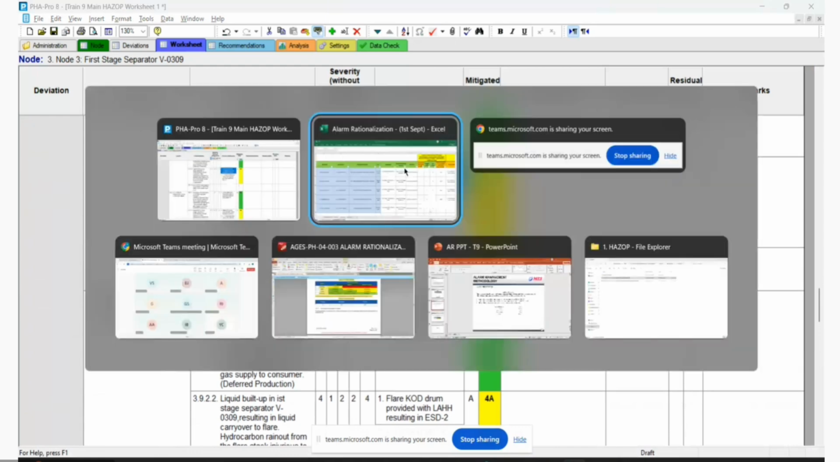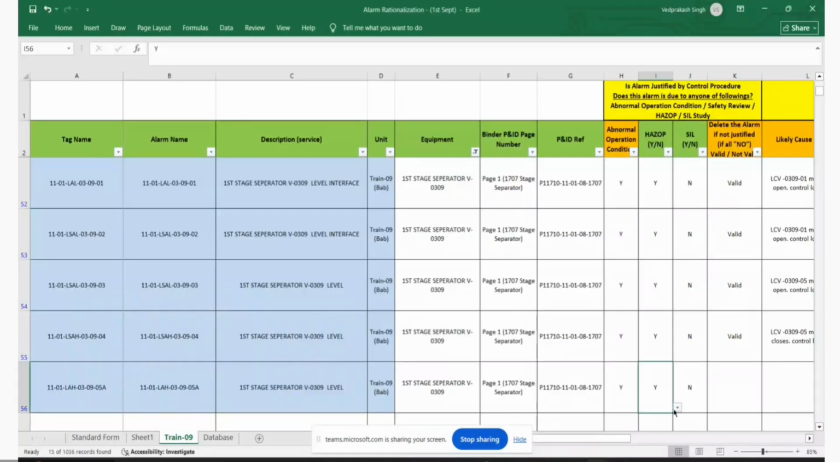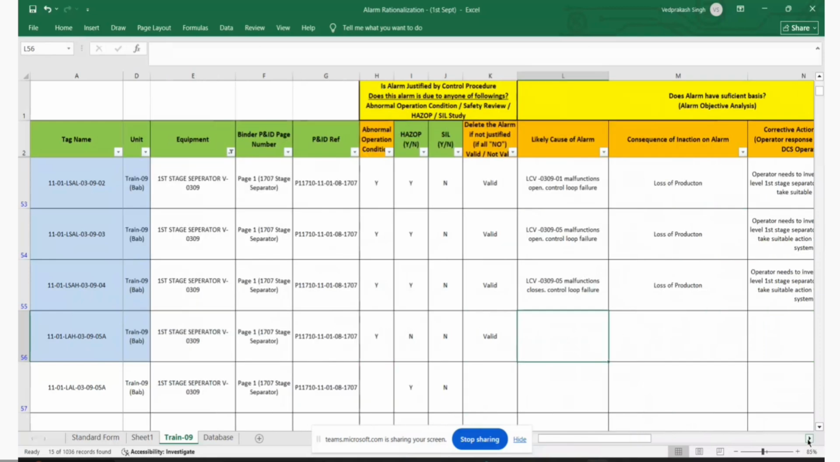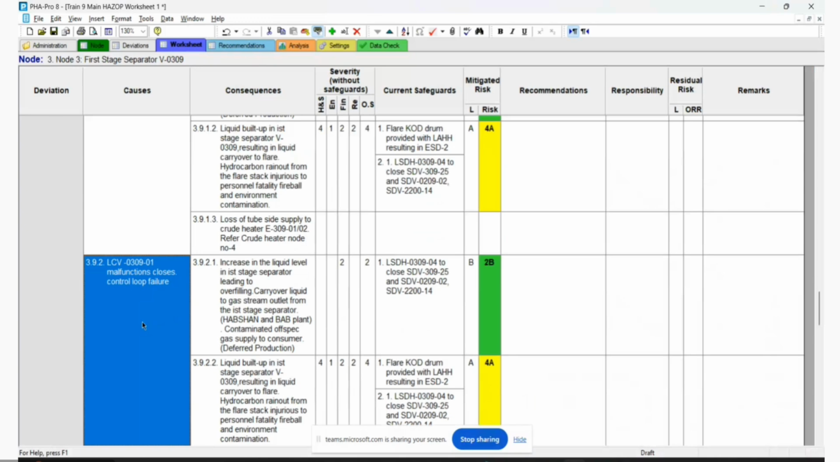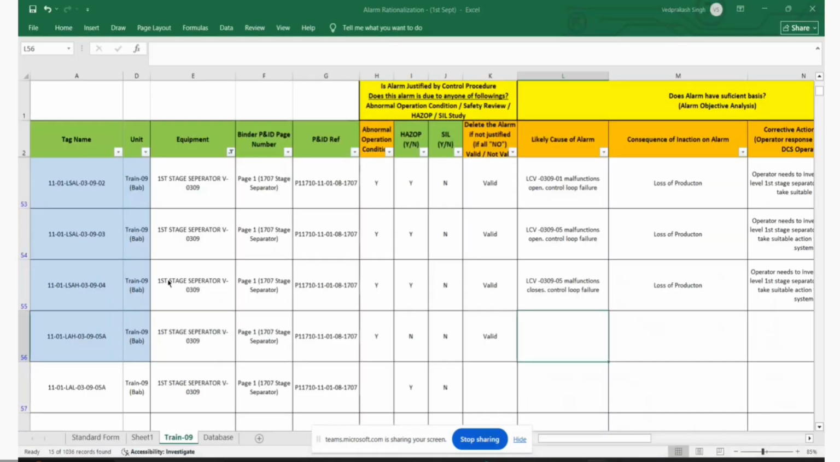Okay, so guys, we will say in HAZOP no. Out of these three, one is a valid alarm. So what is the cause of the high level? The cause of the high level here is the control loop. Yes, control loop. So which control loop number, please?